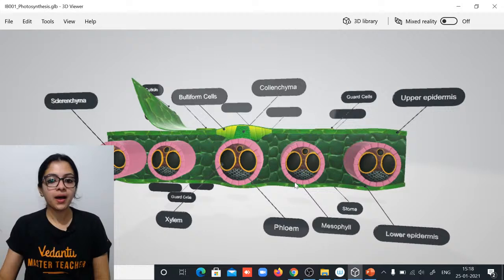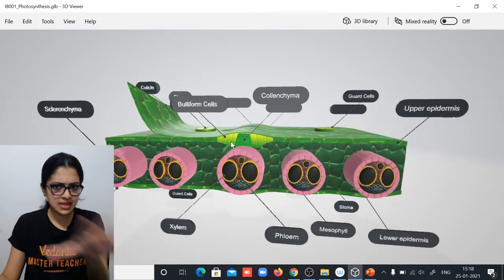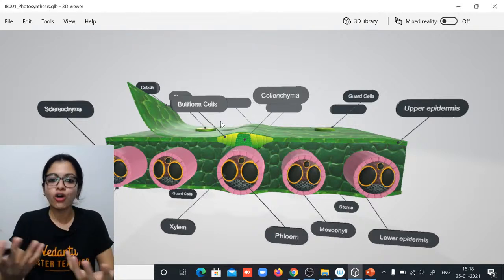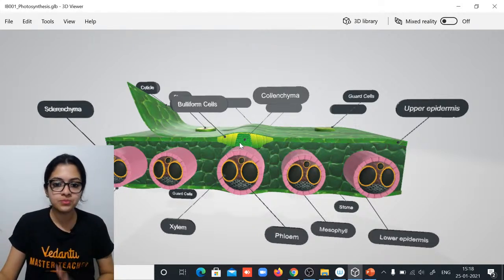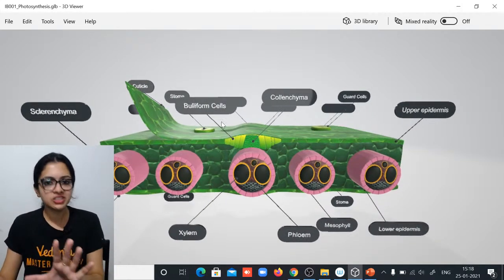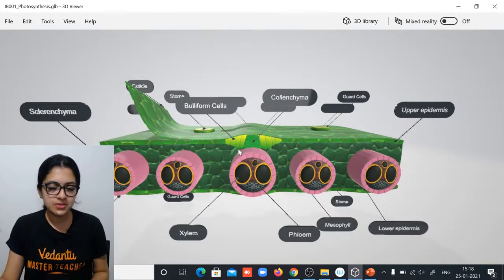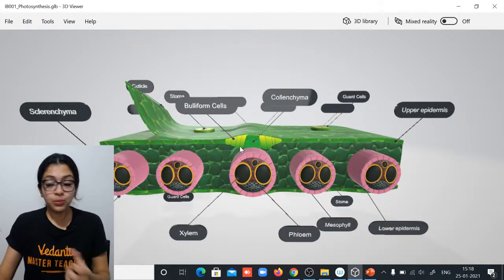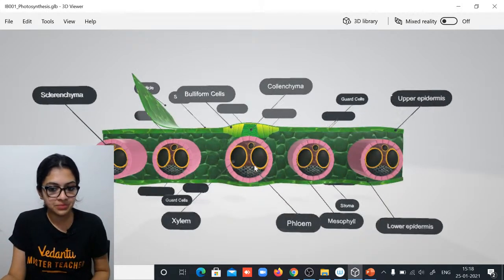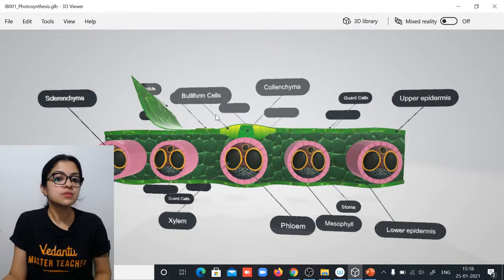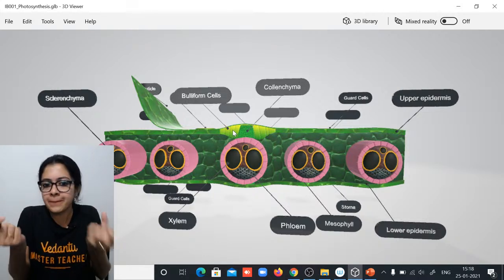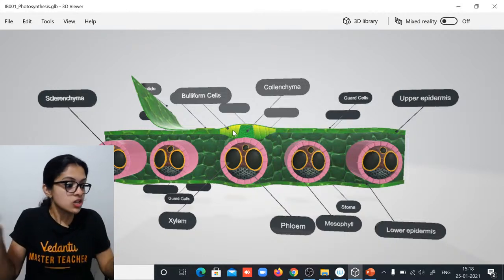All right. And as you can see here, there are a few associated cells also, like companion cells, friends of the cell, supporting cells, like bulliform cells and all of those. Bulliform cells, you don't have to know from a syllabus perspective, but I will just tell you because it's mentioned here: they are cells which have the ability to store water. They would be found in between the epidermal layers. And while there is a shortage of water, these are what would make the epidermal layers shrink up.